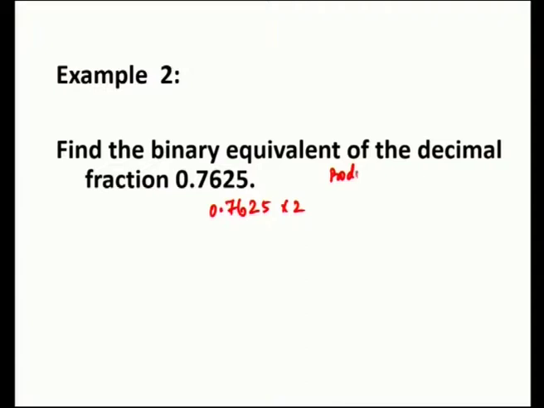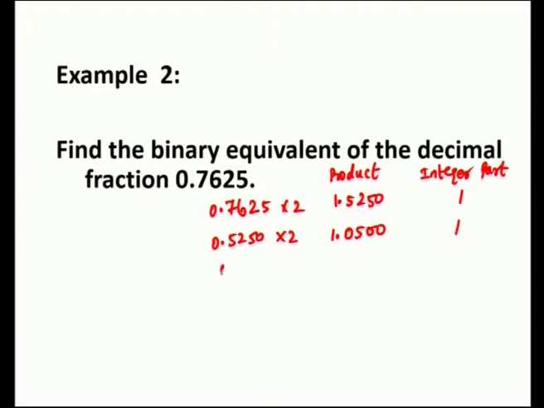So, the product is 1.5250 and the integer part of it is 1. Similarly, take the decimal part of the answer obtained 0.5250, again multiply it with 2, 1.0500, and the integer part is 1, and 0.05 is the decimal part. We multiply it with 2, 0.1 and the integer part is 0.